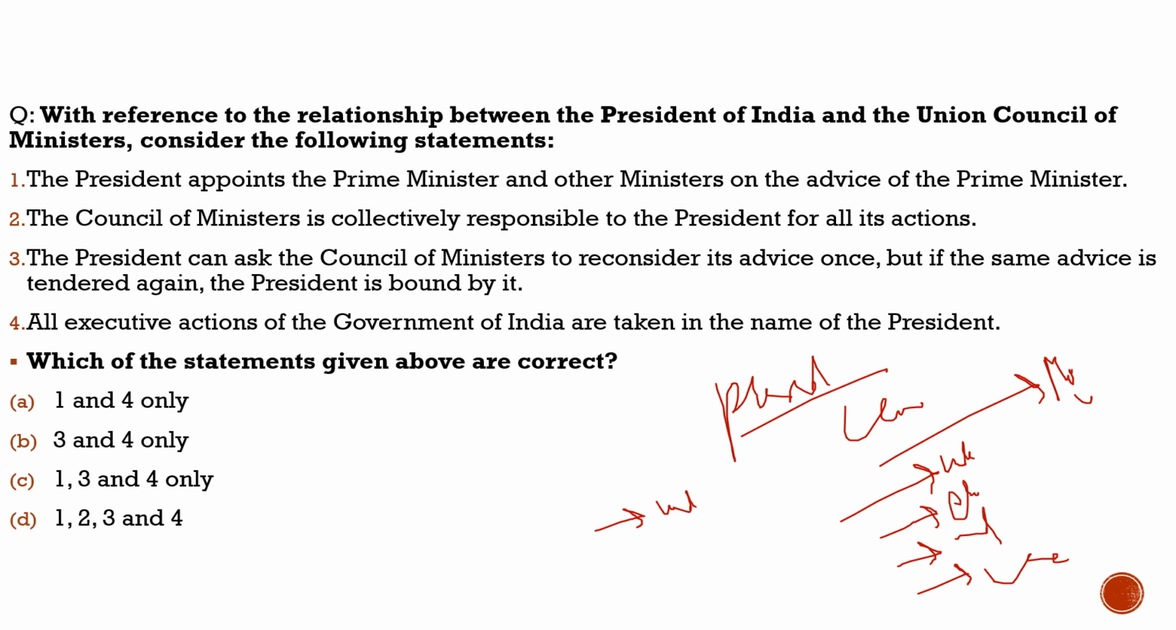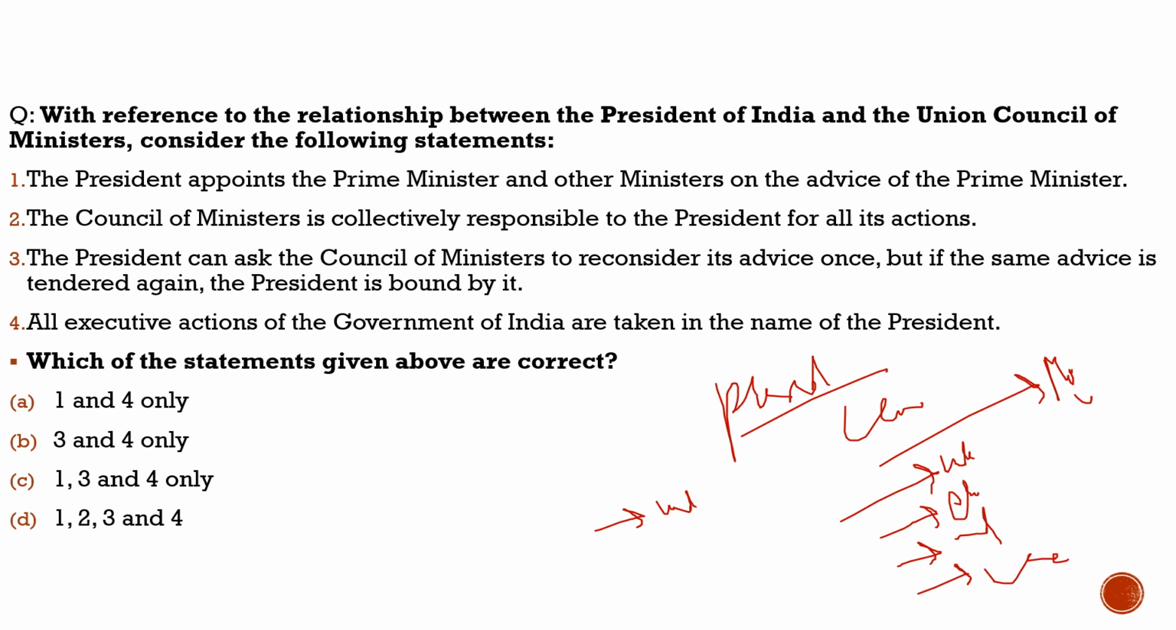Earlier it was not very clear, but through the 42nd Amendment Act it was made very clear that he has to abide in any situation by the advice of the council. Further, through the 44th Amendment Act, it was also added that he can send it back for review. Then if the council of ministers sends it back to him, he has to accept. So some discretion was given to him. Through this question we will understand this relationship, and we will move forward.